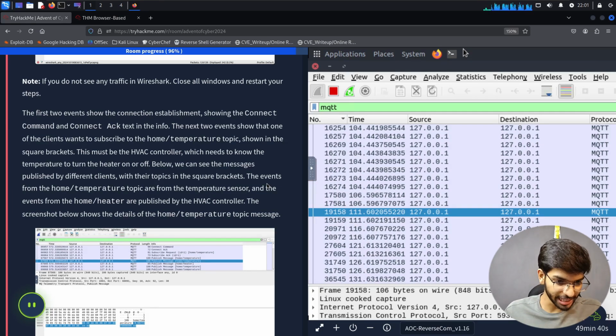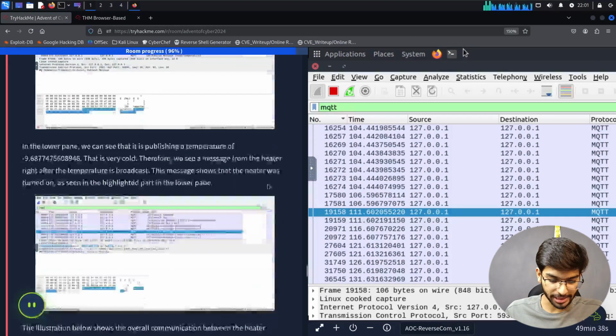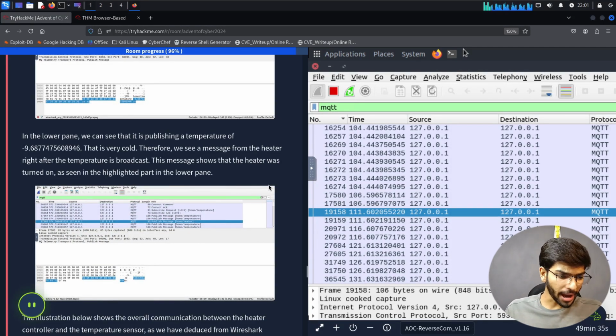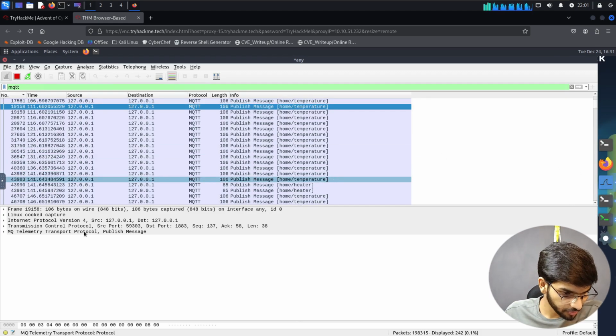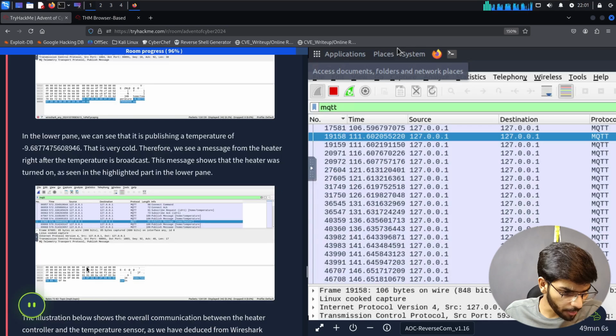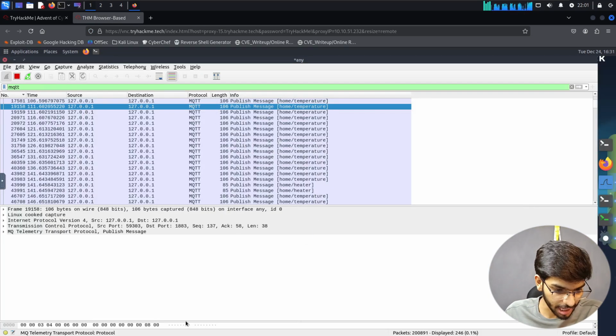The screenshot below shows the detail of the home temperature topic messages. We just covered that. In the lower panel, we can see that it is publishing a temperature of negative 968. Okay, that is very cold. Therefore, we see a message from the heater right after the temperature is broadcast. This message shows that the heater was turned on, as seen in the highlighted part of the lower panel. Okay, so let's go to the heater and look at the same information. So what do they mean by lower panel? Okay, it's looking at the data being transferred.